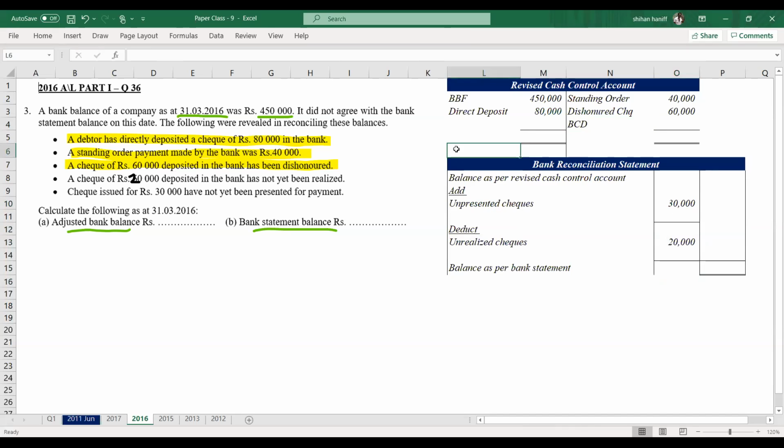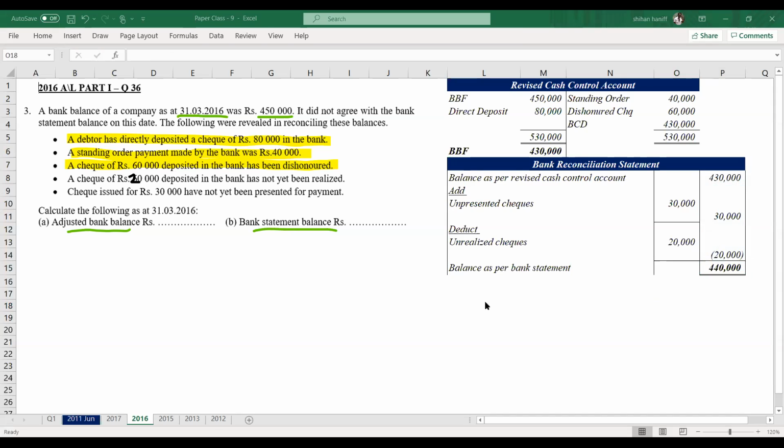Now we take the balance. Debit side total is 530, and 530 minus 100,000 gives 430,000 debit balance. Add 30,000, minus 20,000. 440,000.